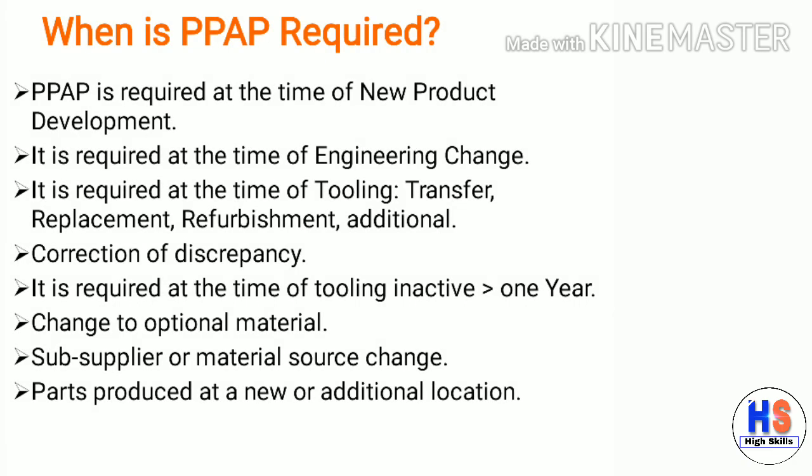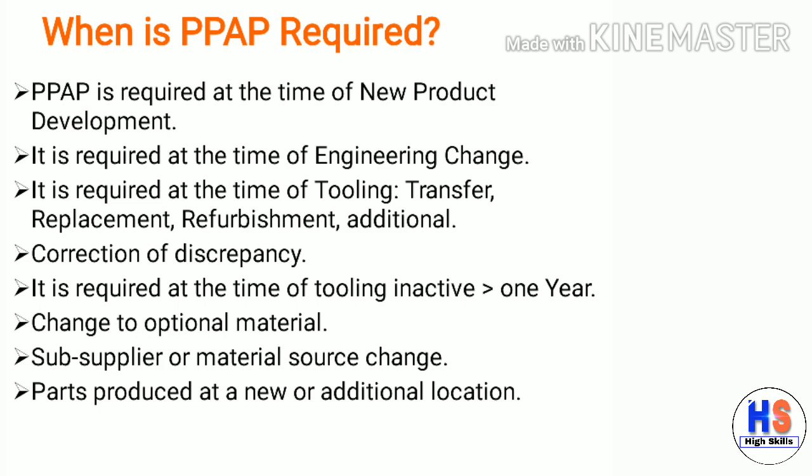Next question is, when is PPAP required? At what time do we need to do the PPAP? PPAP is required at the time of new product development. It is required at the time of engineering change. It is required at the time of tooling transfer, replacement, refurbishment, or additional tooling. It is required at the time of correction of discrepancy, meaning correction of any variant. It is required when tooling has been inactive, which may be greater than 1 year.